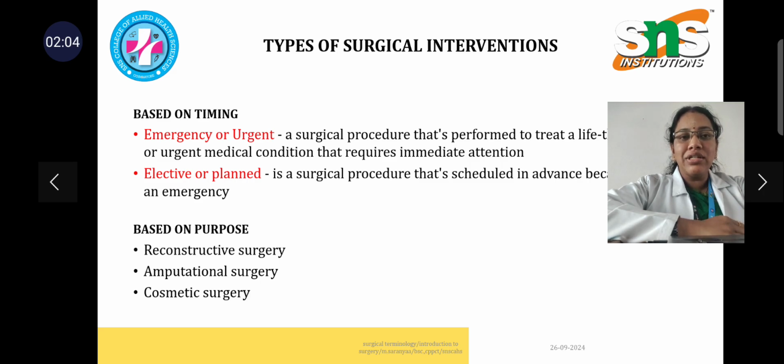And here I have mentioned some types of interventional procedures based on the timing and based on the purpose. Based on the timing, it has been divided into an emergency or urgent case, where the surgical procedure is done to a patient whose condition is life-threatening and immediate action is required to save their life. Next one is elective or planned procedure, which is scheduled in advance, and the emergency complication is very much reduced. Based on the purpose of the surgery, it can be a reconstructive surgery, an amputational surgery or a cosmetic surgery.